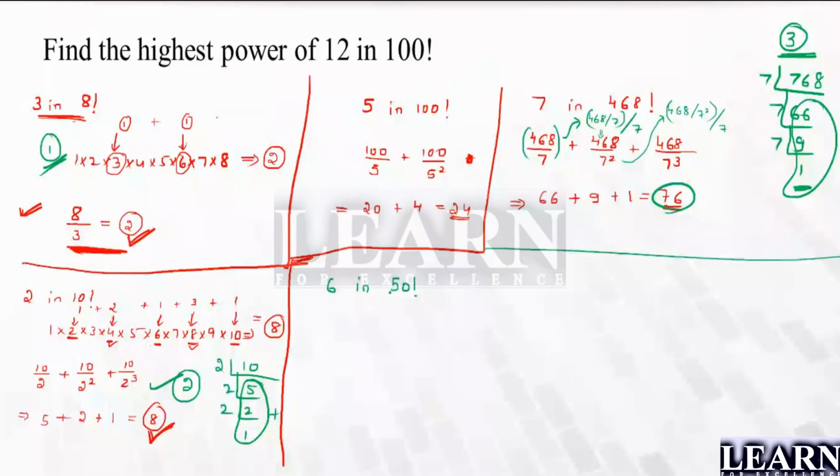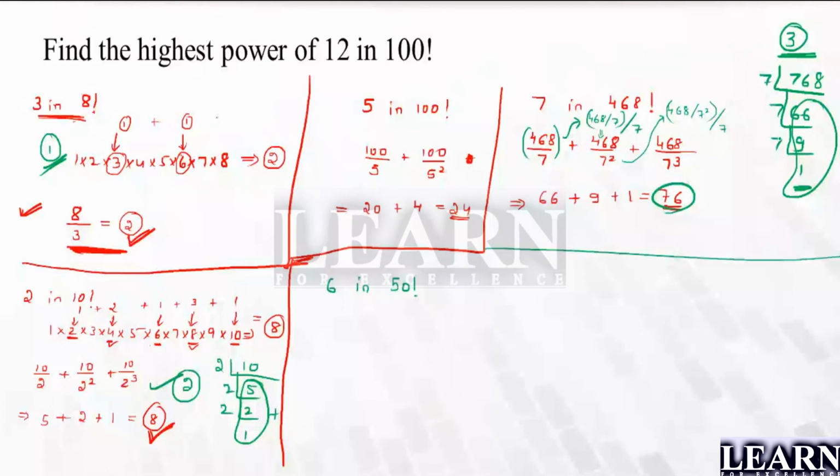So how are you going to take out for 6? Now look here, if you're going to apply the same thing, please understand, what does it mean? That you're going to take out the multiples of 7, the multiples of 7 square, the multiples of 7 cube. That is the meaning of it, right? And that works fine, no problem.